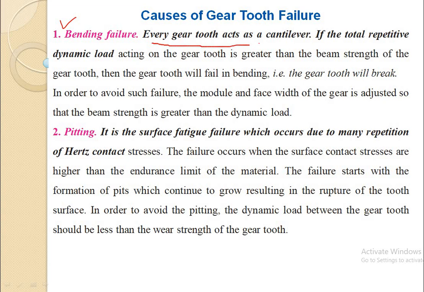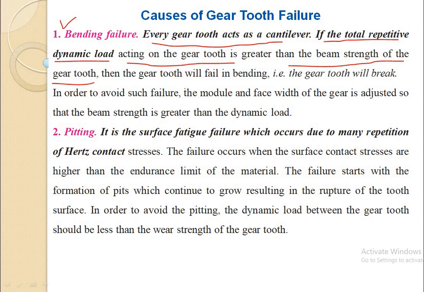Because we have considered the gear tooth as a cantilever. While deriving the Lewis equation, we understood how we can consider the gear tooth as a cantilever, because by itself it acts as a cantilever. Now, the beam strength of the gear tooth means it is the ability of the gear tooth to sustain the tangential load acting on the gear tooth.